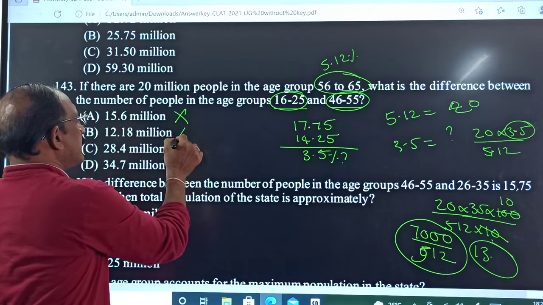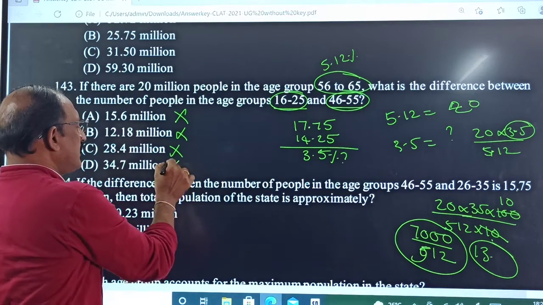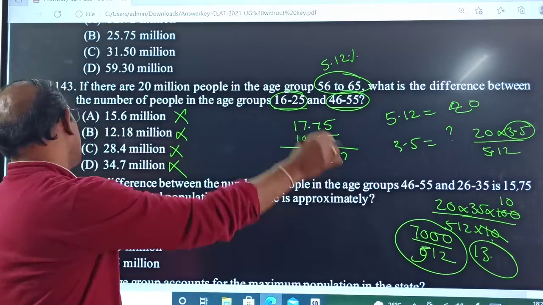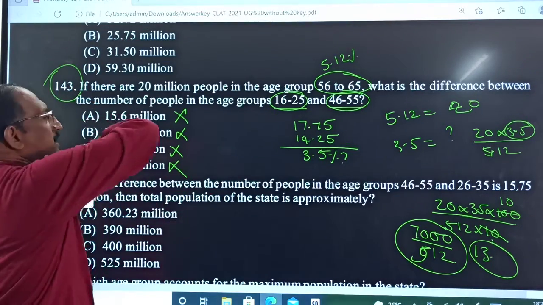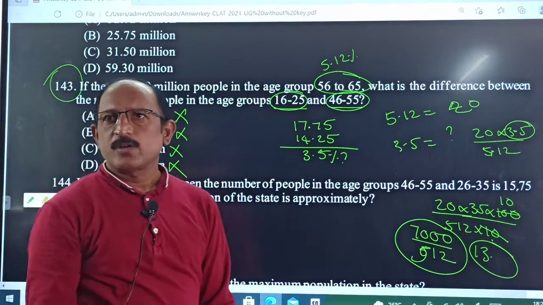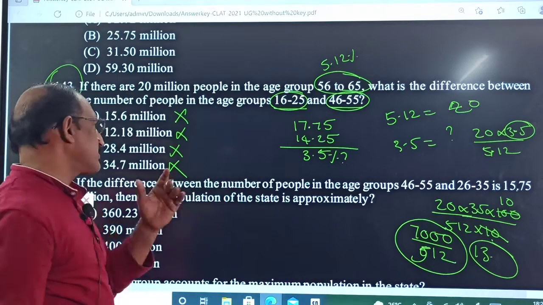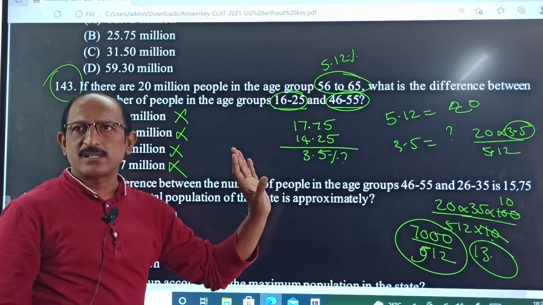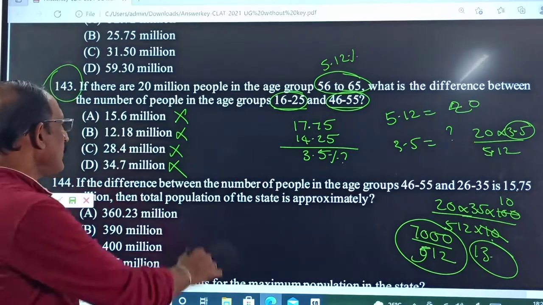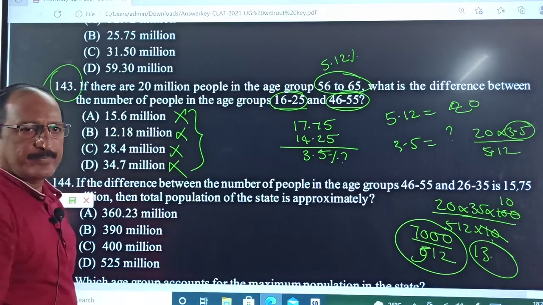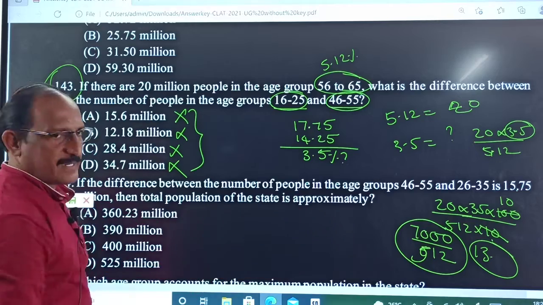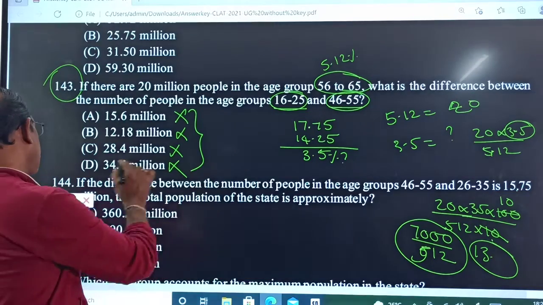A is wrong, B is wrong, C is wrong, D is also wrong. So, this question is dropped. Everyone will get the marks for that problem, otherwise the question is deleted. So there is no exact answer. The next.